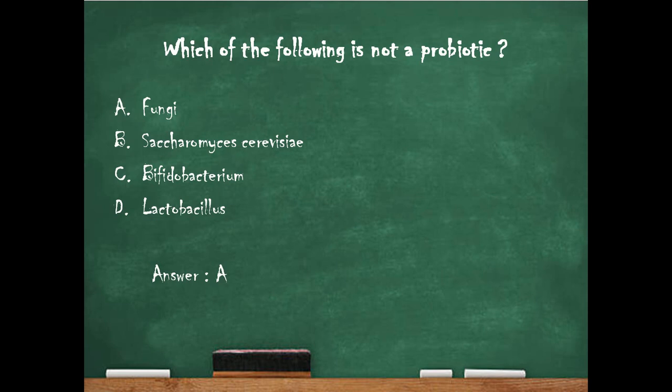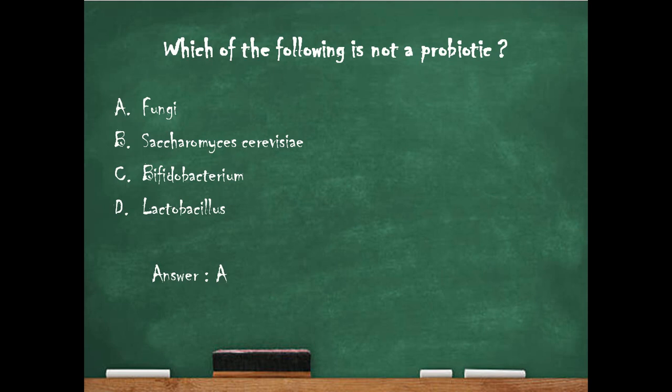So, as we all know, what are probiotics? Probiotics are live microorganisms which help us to improve our health, especially good for the digestive system. Examples are Lactobacillus species, which include Lactobacillus acidophilus, Lactobacillus casei, Lactobacillus bulgaricus, Lactobacillus plantarum, and Lactobacillus lactis, and many more.